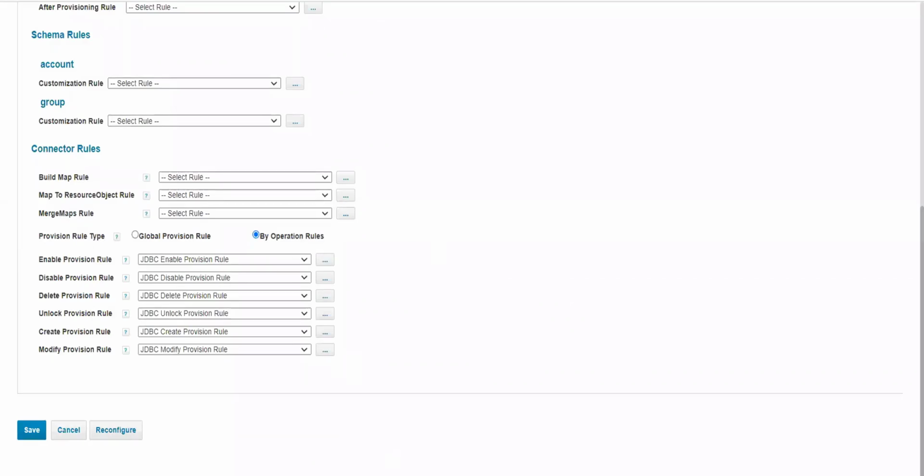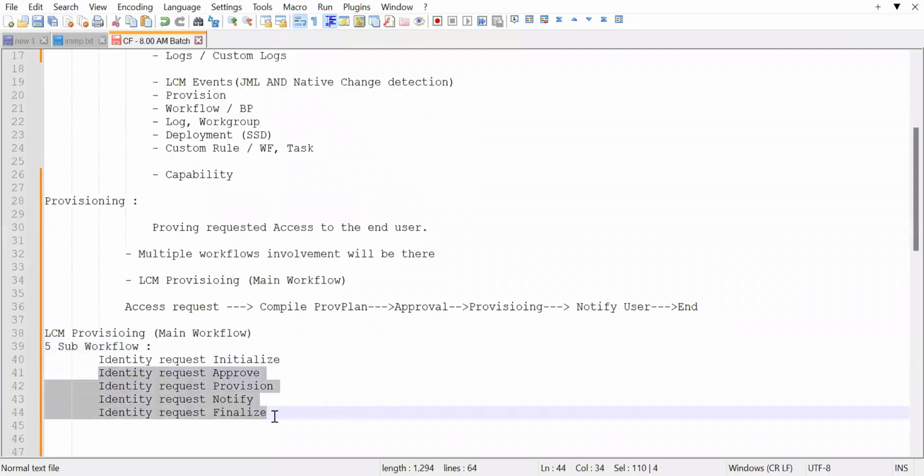Okay. So from tomorrow we'll pick from this one. Identity request, approve and provision. These are the steps we'll follow.